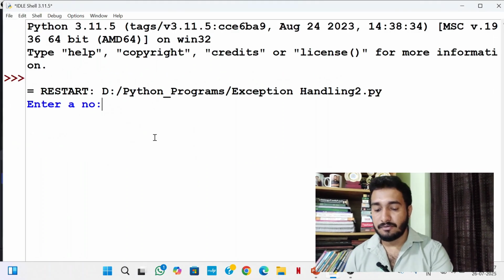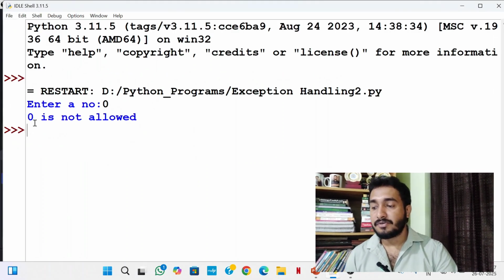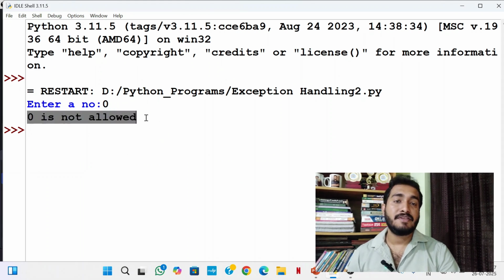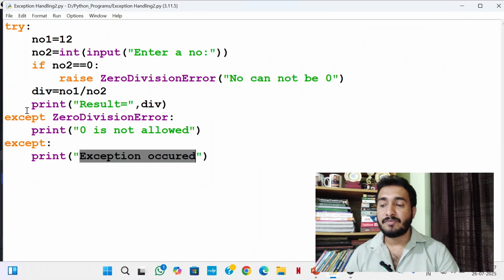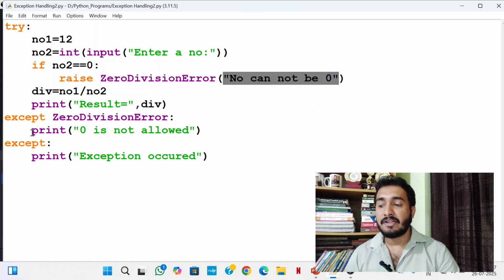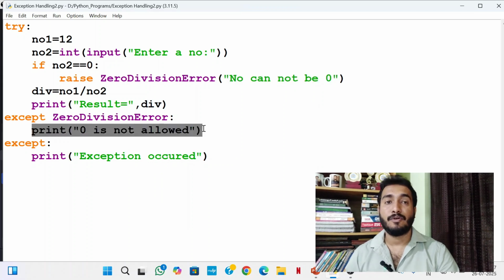Give number as 0. It shows 0 is not allowed. Which message? The message that we wrote inside except block. Now, if there is no except block, it will print this argument message. If there is an except block, it will print the message inside the except block.